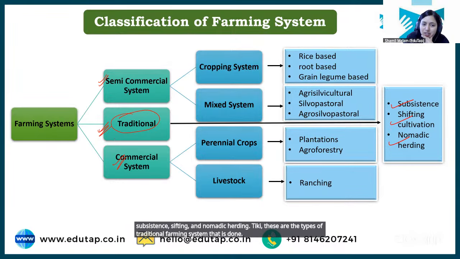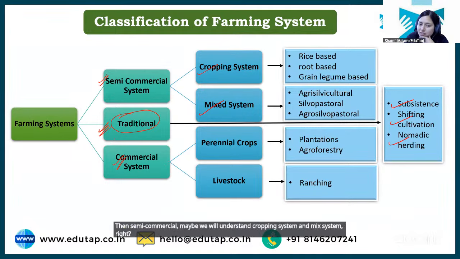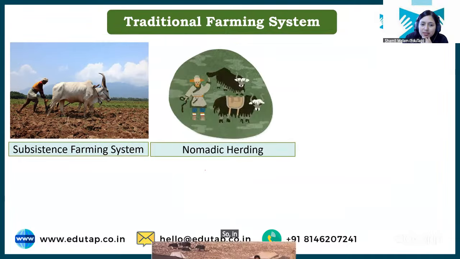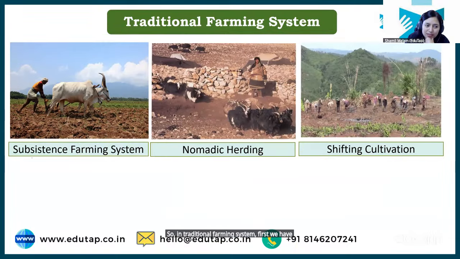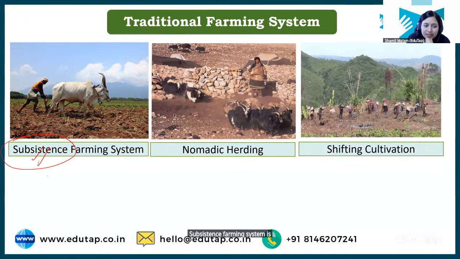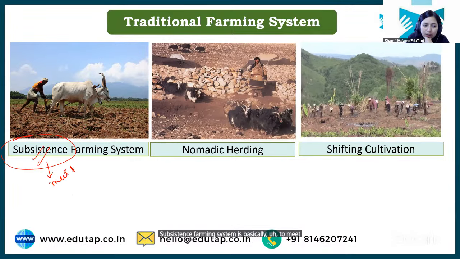Then in semi-commercial, we will understand the cropping system and mixed system, right? And in commercial, there are perennial crops and livestock which can be grown in the commercial system, right? So let us discuss them one by one. In traditional farming system, first we have the subsistence farming system. Subsistence farming system is basically to meet the demand of the family.